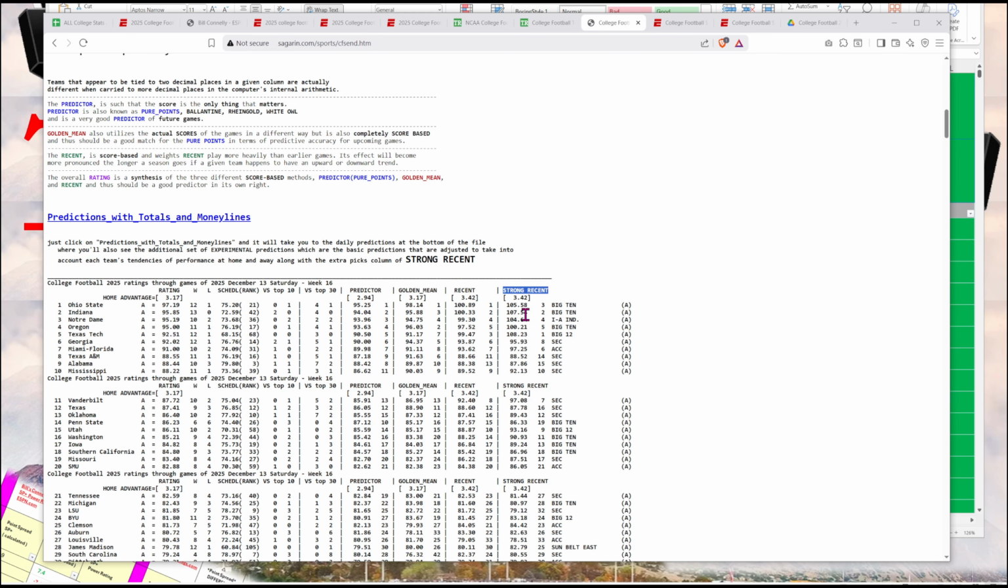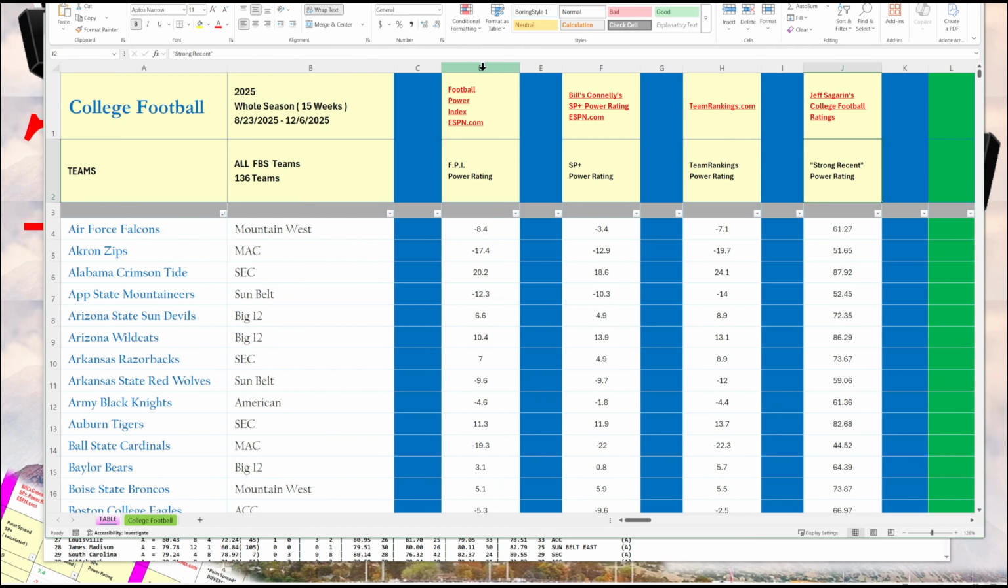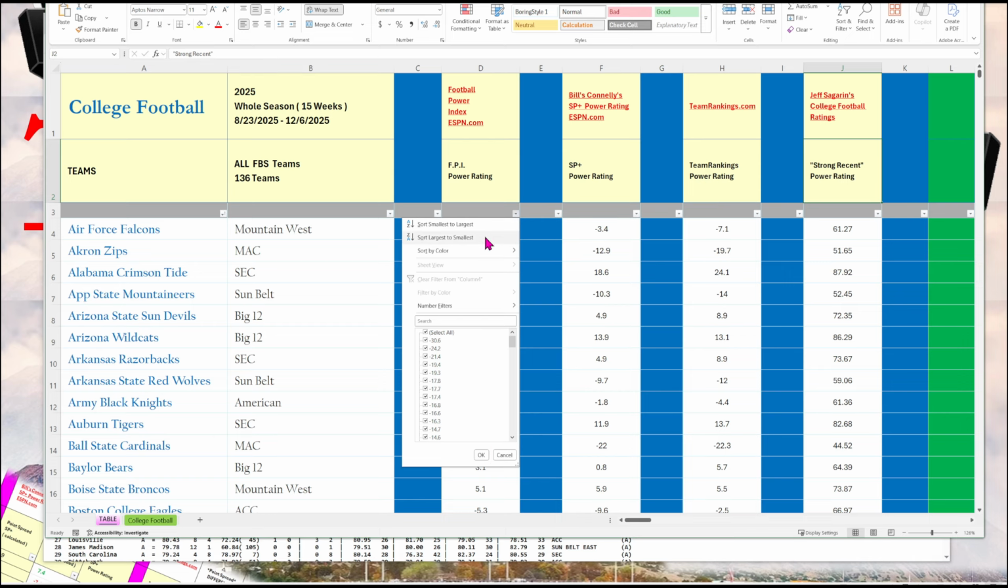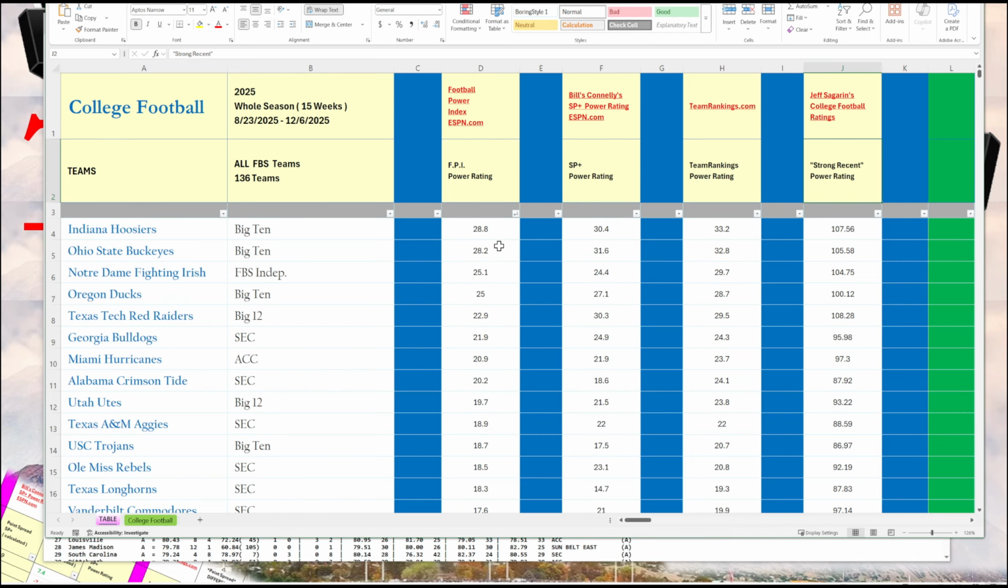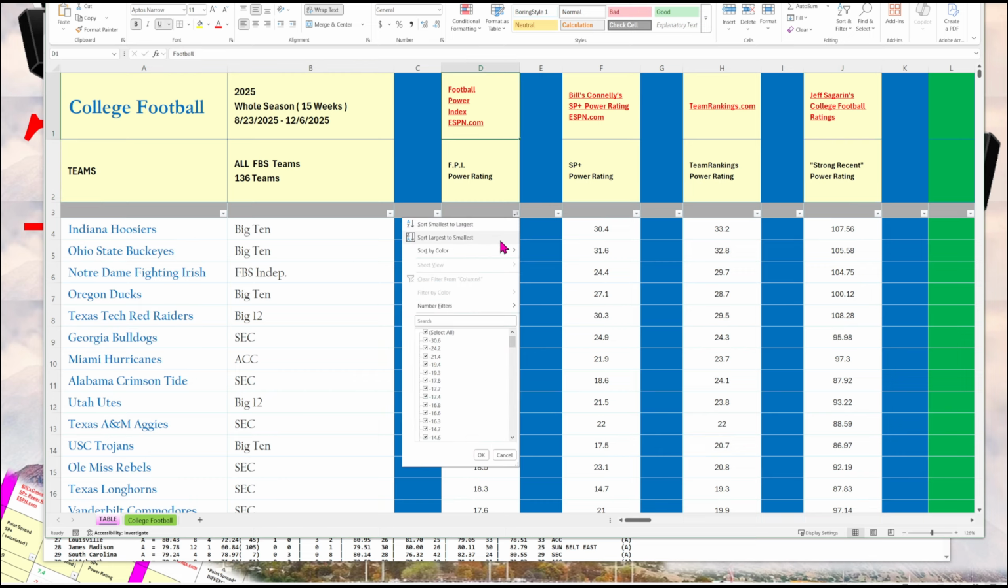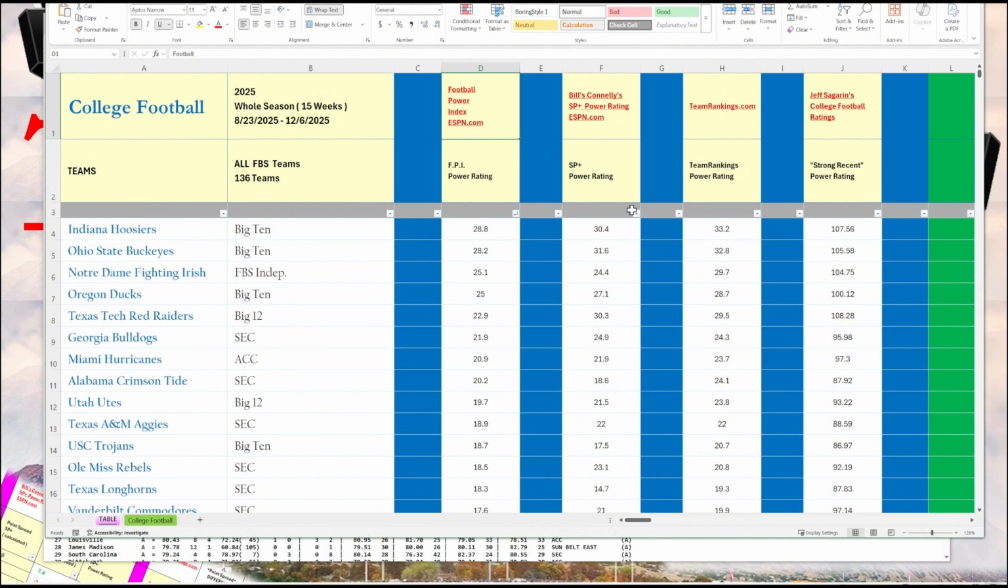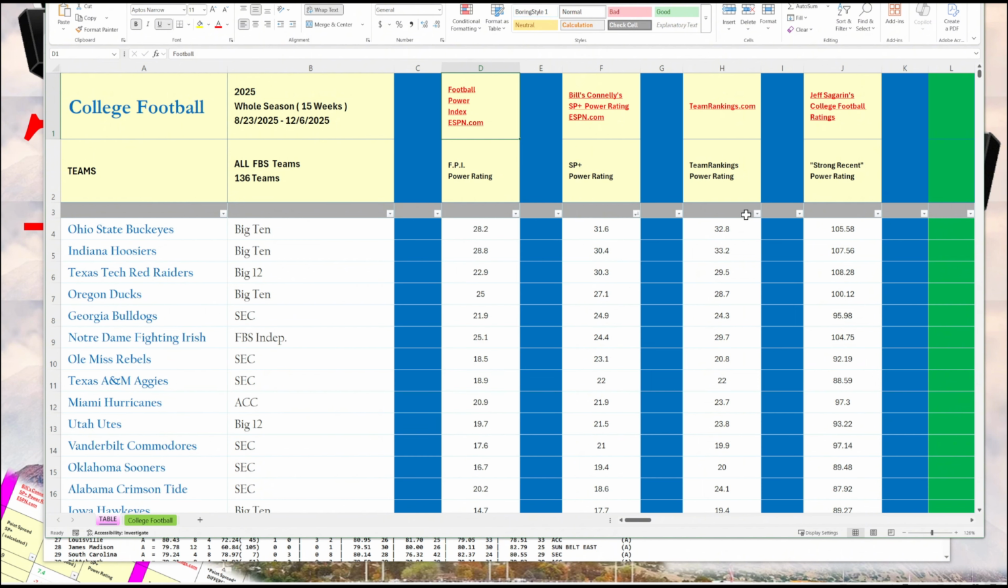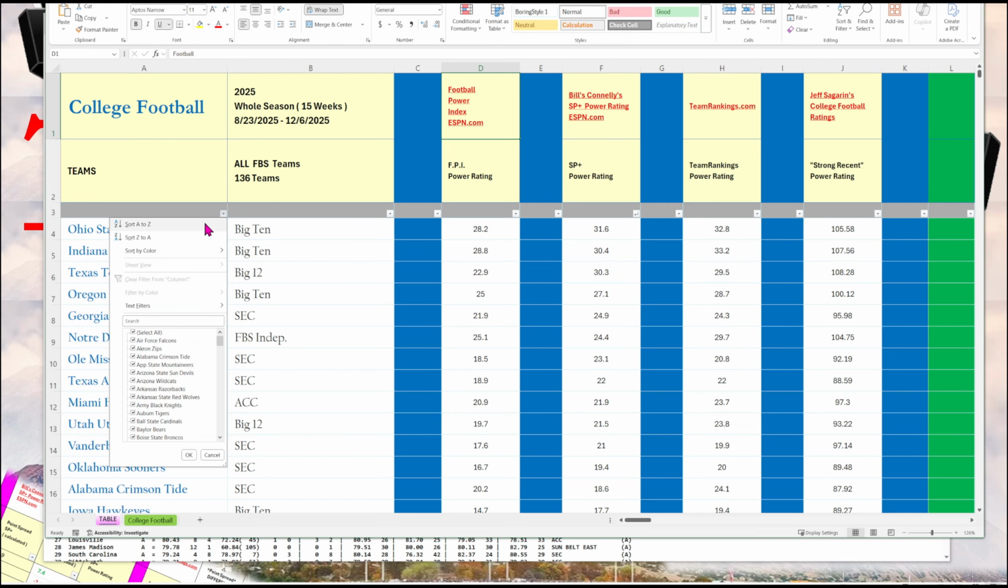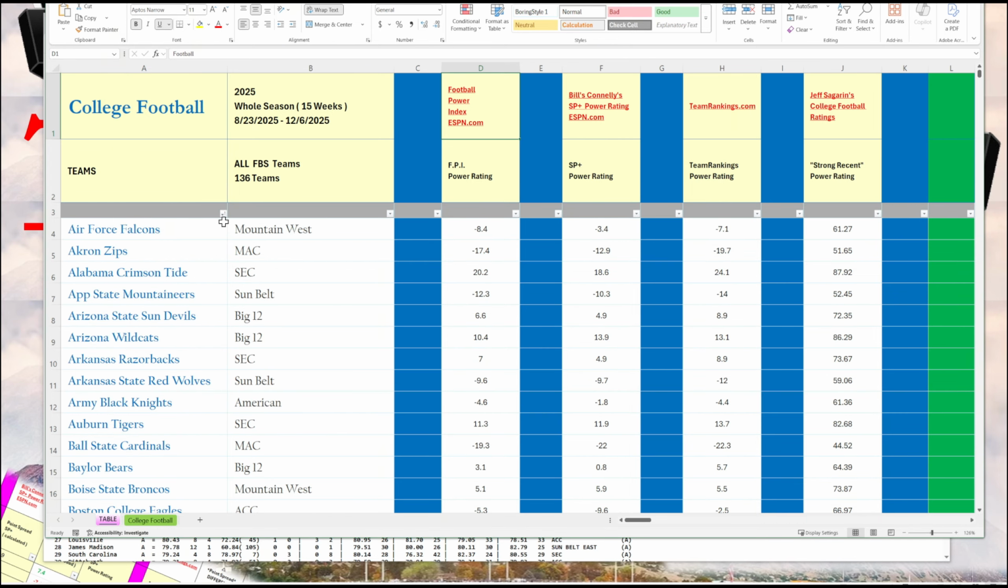And as he explains, these ratings, if you subtract them, give you a calculated point spread on a neutral field. So I extracted these power ratings from these web sources and put them here. And what I did here is you can sort. If you want to get the strongest one, you can sort here, FPI, largest to smallest, and you'll get the highest power rating there. You can also sort Bill Connelly, and then also Team Rankings and Jeff Sagarin. And then to reset it, just go back to the first column and sort A to Z.